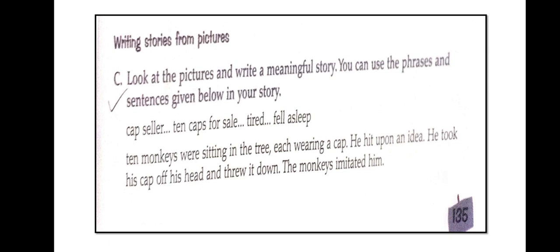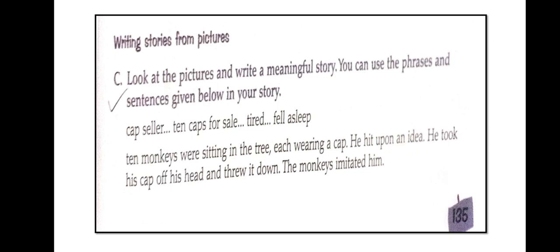Okay. So children, in the beginning we will start this way, that 10 monkeys were sitting in the tree, each wearing a cap. He hit upon an idea. He took his cap off his head and threw it down. The monkeys imitated him. So here these were some important lines.